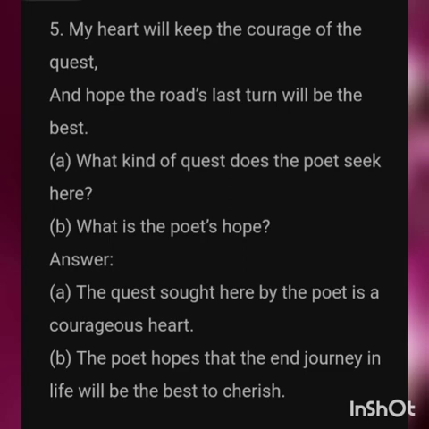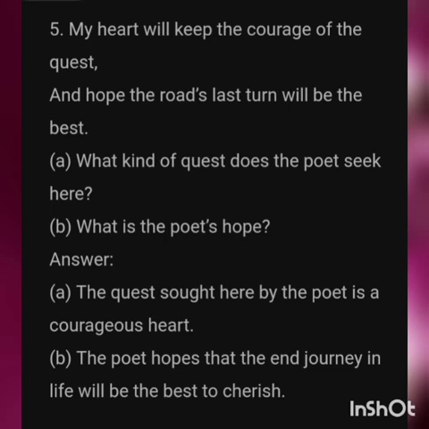I have already mentioned what a quest is. Quest in the sense of search for something. So what kind of search does the poet seek here? The answer, the quest sought here by the poet is a courageous heart. He seeks a courageous and brave heart.